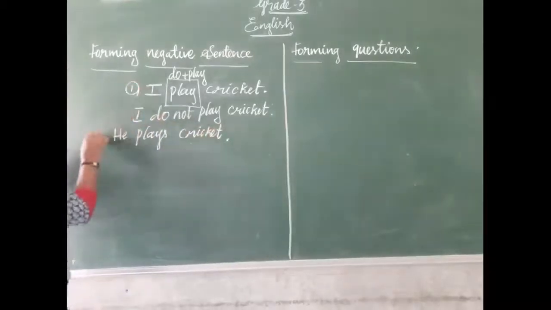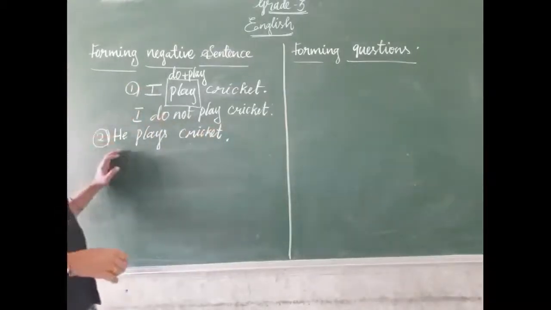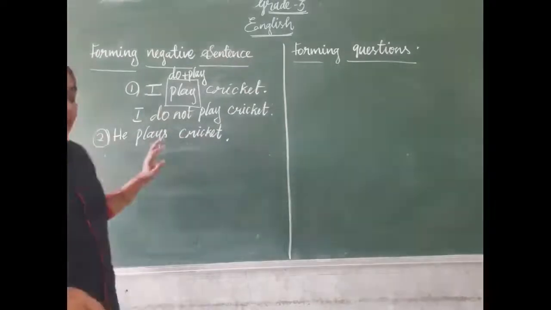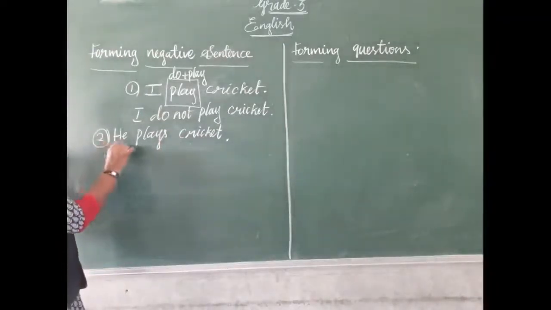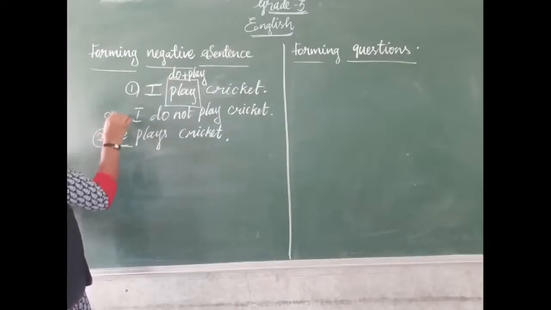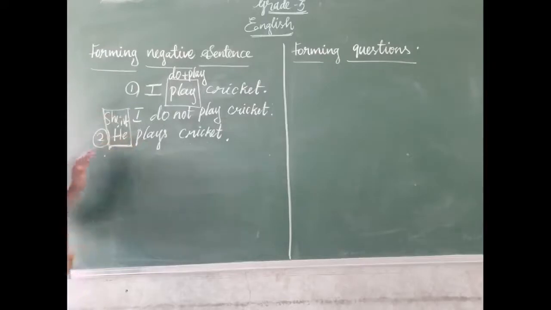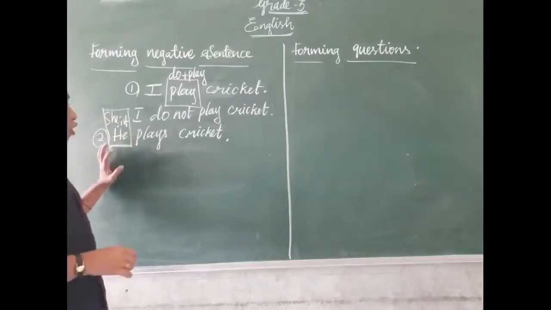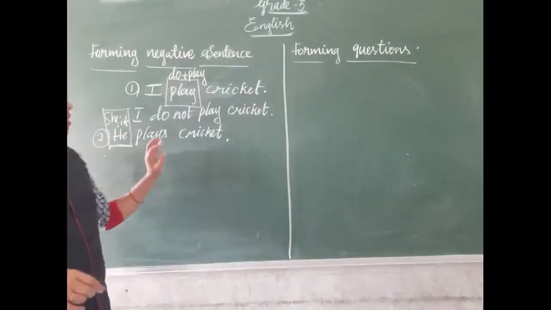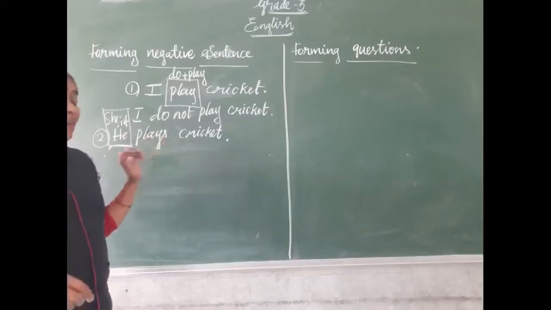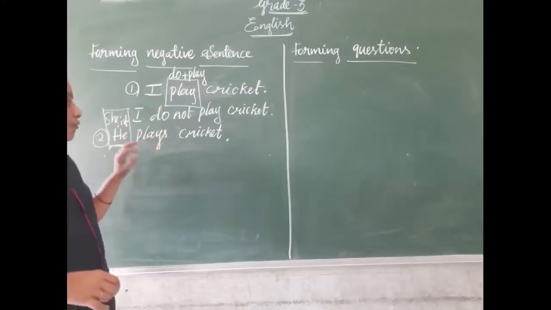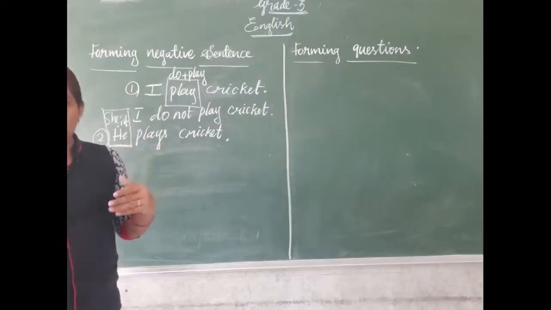Okay, this is the first one. This is the second one. He plays cricket. Here, the subject is singular. He is third person singular. He, she, it, these three are third person singular. So what do we want to do? We want to add 's' to the main verb. Now, we want to write a negative sentence.